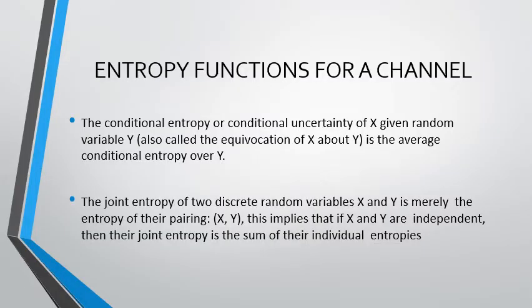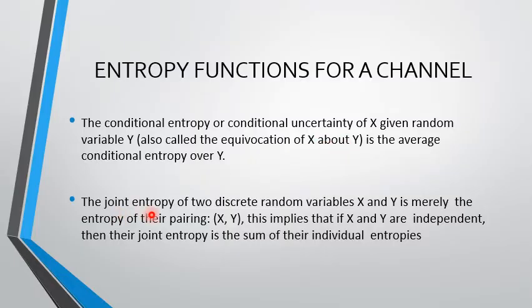In addition to h of x and h of y, we use the conditional entropy and joint entropy. So conditional entropy is nothing but the entropy of a random variable given another random variable. So the conditional entropy or conditional uncertainty of x given random variable y is the average conditional entropy over y. It is also called the equivocation of x about y.